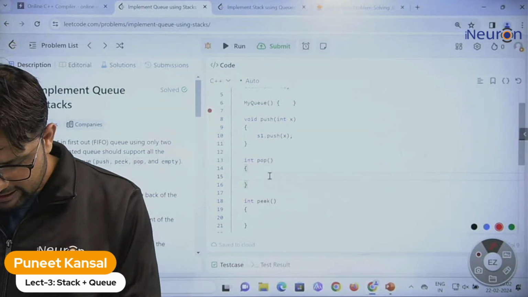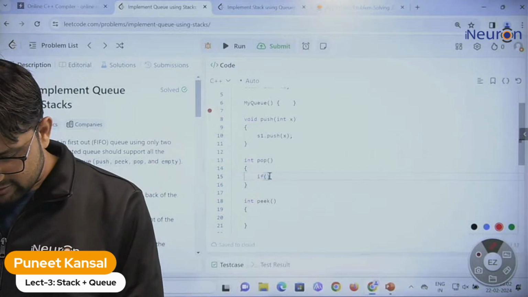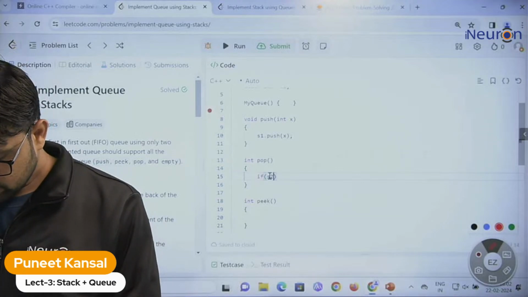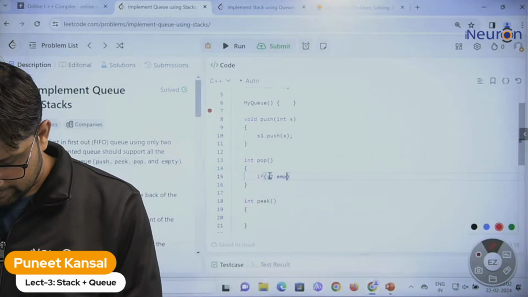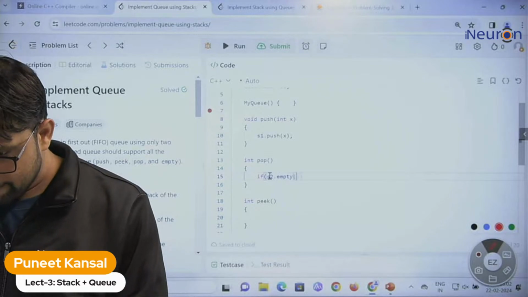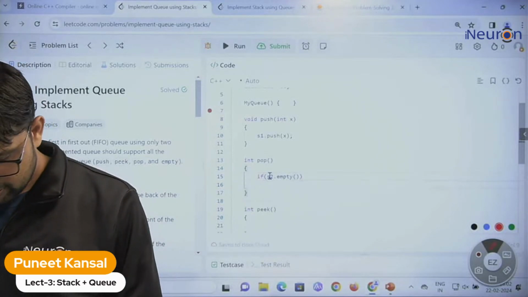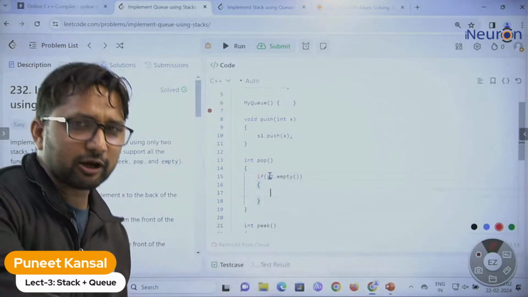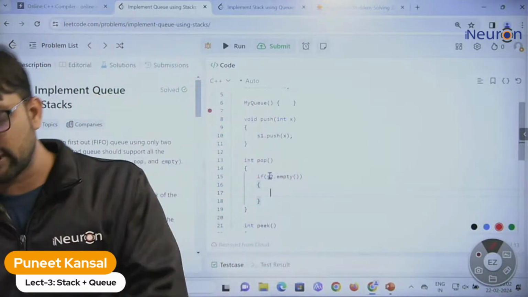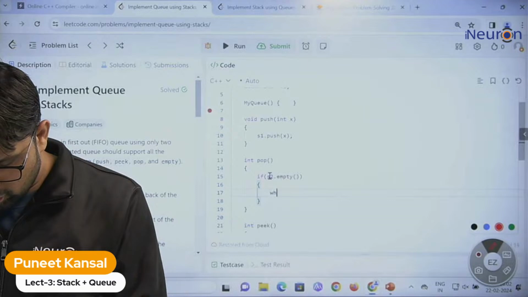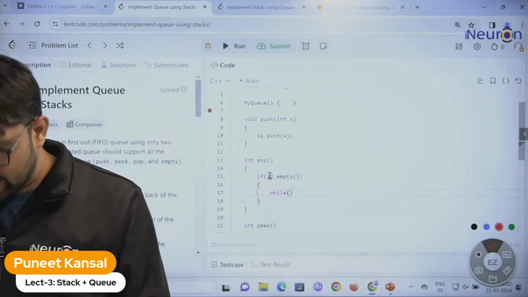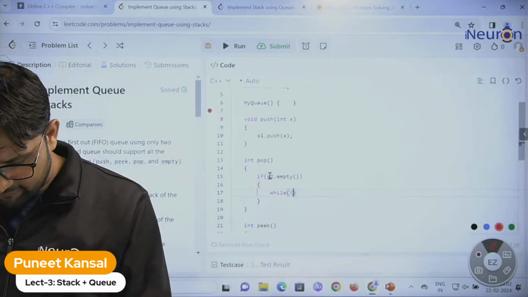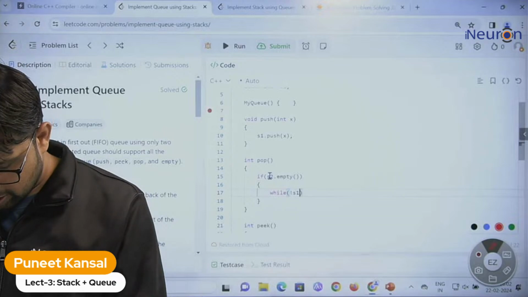So what we discussed: if stack 2 is empty, then take all the elements from stack 1 and put them into stack 2. So let's go through a loop until our stack 1 is empty.